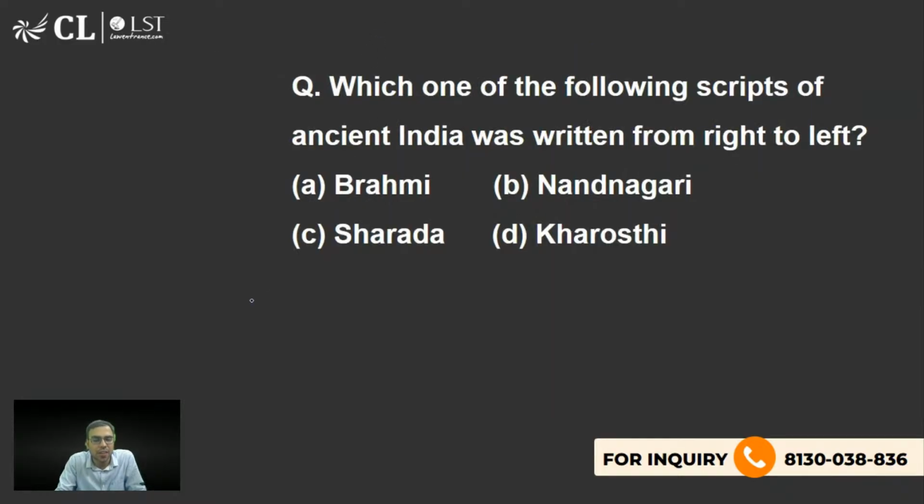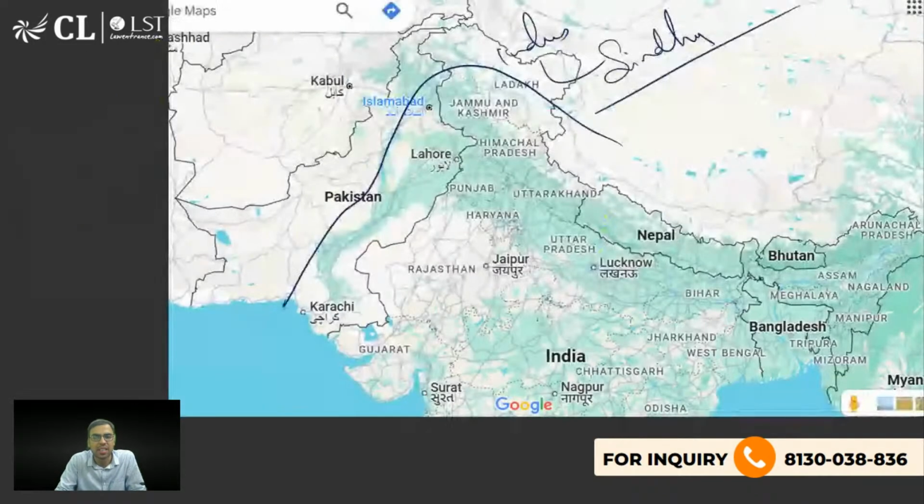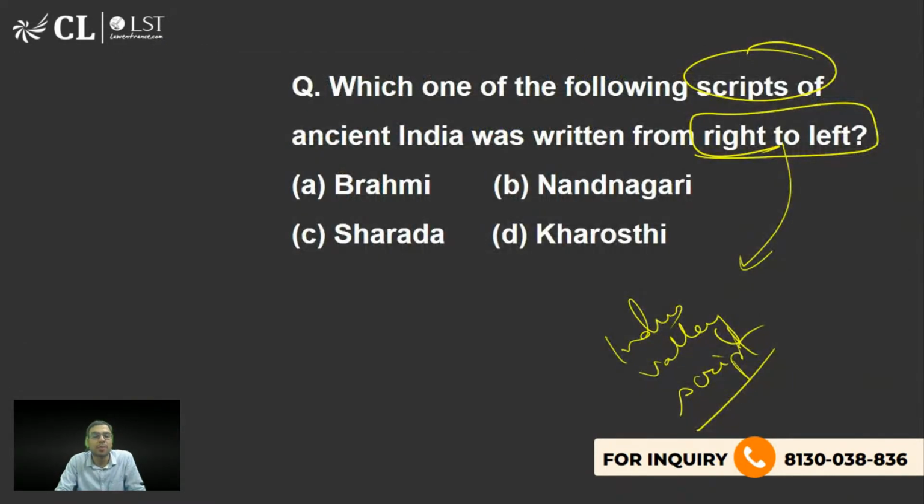The next is, which of the following scripts of ancient India was written from right to left? See, one is the Indus Valley script, which was also written right to left. I have mentioned that in this class. Please watch it. It is written right to left. There is one more very famous script that was written right to left like this. And what is that?